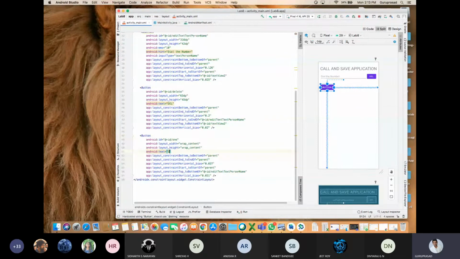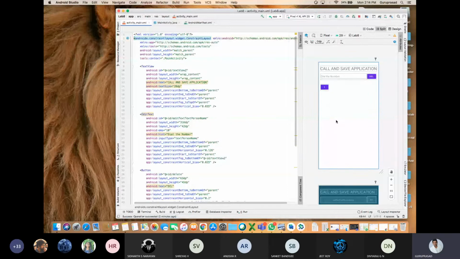Fine. Next, if I want the same thing, go to here, Control C, Control V. So second button. I need to rename it.